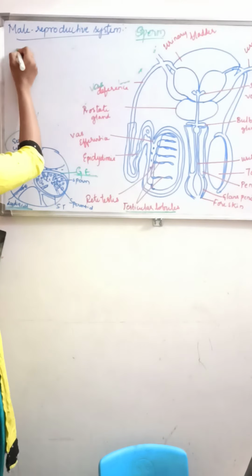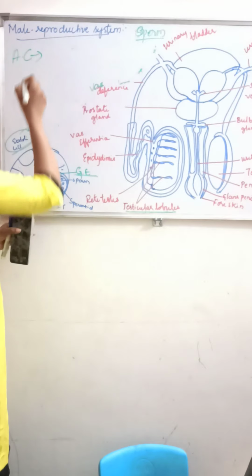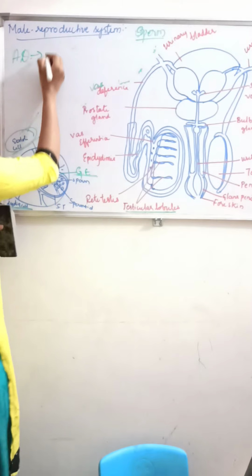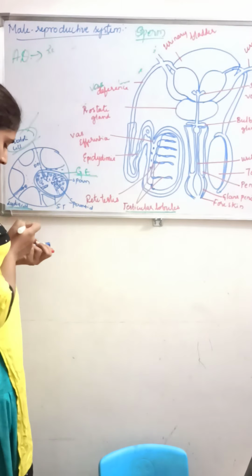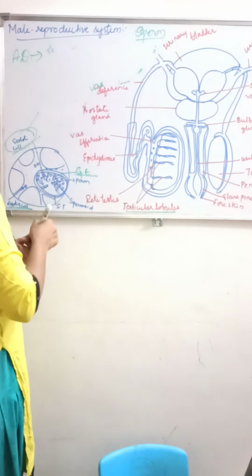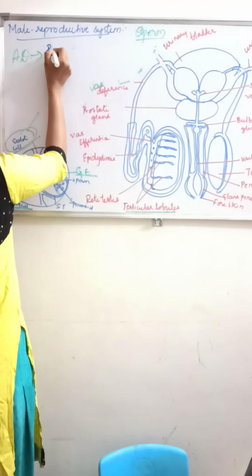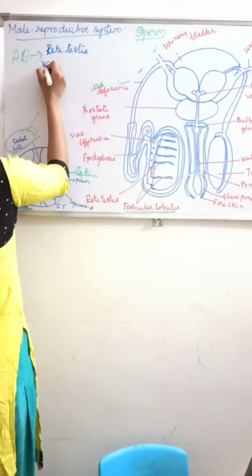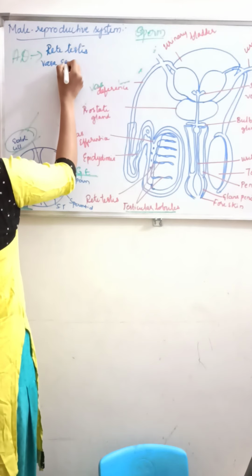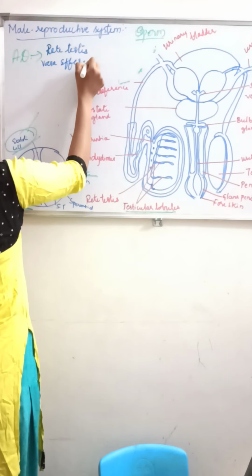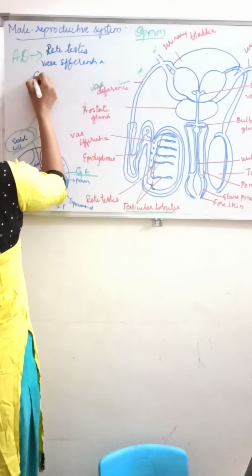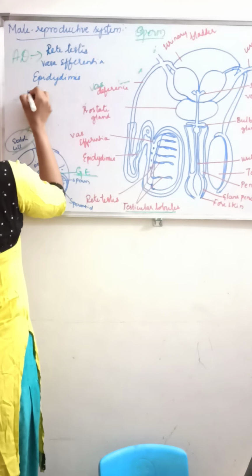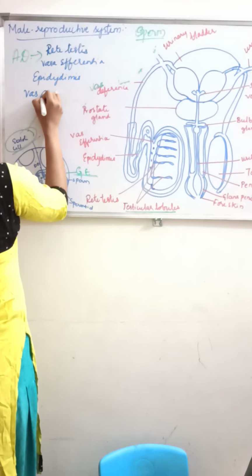So this accessory duct consists of rete testis, vasa efferentia, epididymis and vas deferens.